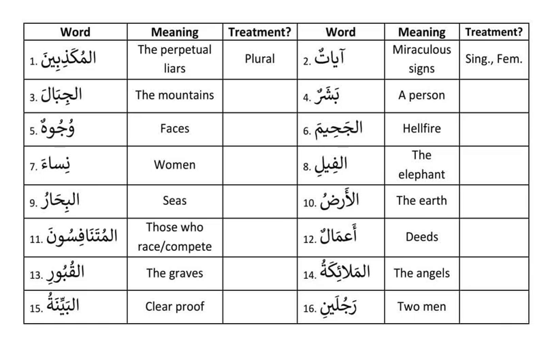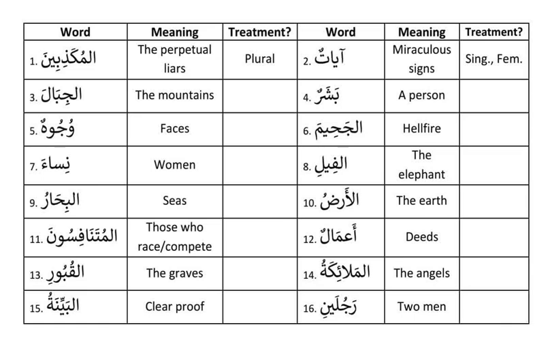So wujuhun has to be considered singular, even though it's faces, because it's non-human. Yes, the face is part of a body, but a face is not thinking. It does not have a brain. So it's a broken plural, which means it's singular feminine.